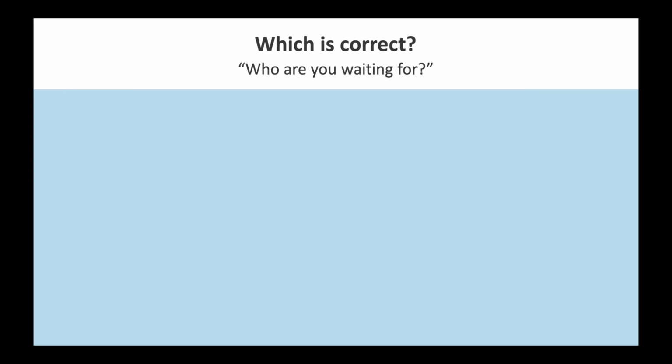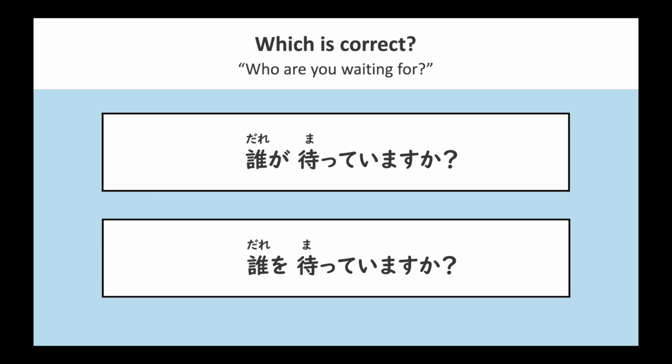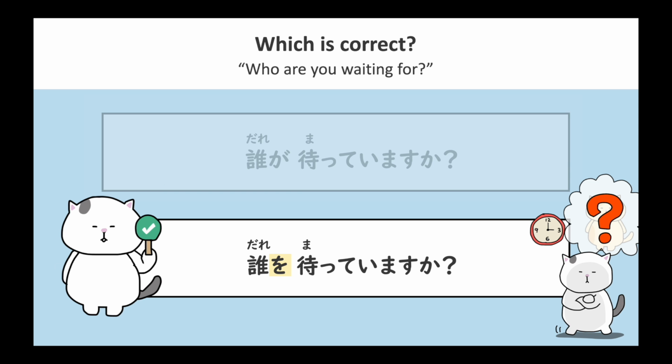Which is the correct phrase for who are you waiting for? Is it 誰が待っていますか? or 誰を待っていますか? This one is a bit tricky. We know that Shiro is waiting for someone, and we want to know who she is waiting for. So the correct answer is 誰を待っていますか? In this case, we're asking about the object. So we simply mark the object 誰 with the object marker, which is the お particle.